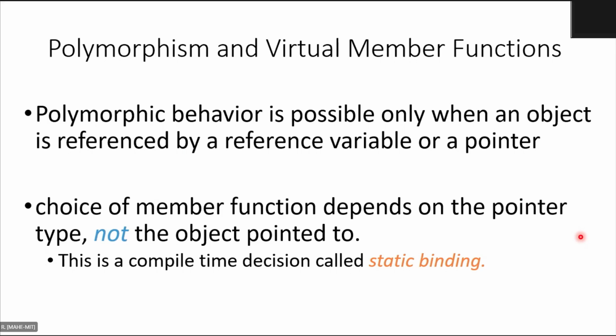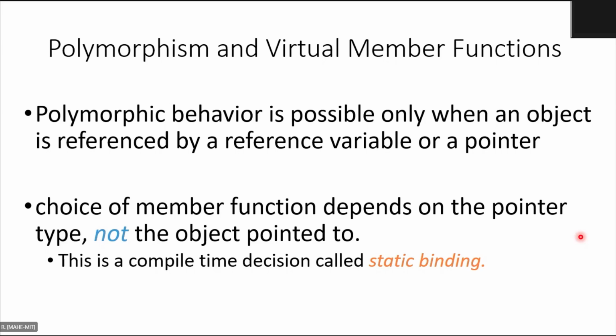Out of four similar looking functions, it will choose the right function based on the type of parameter or the number of parameters. So this is called compile time decision making, or alternatively static binding.